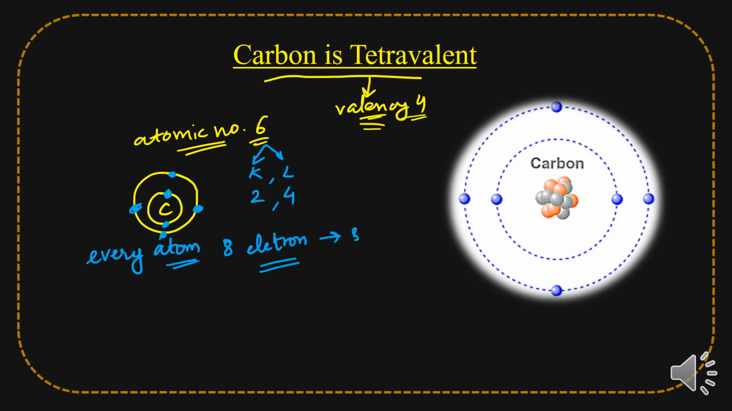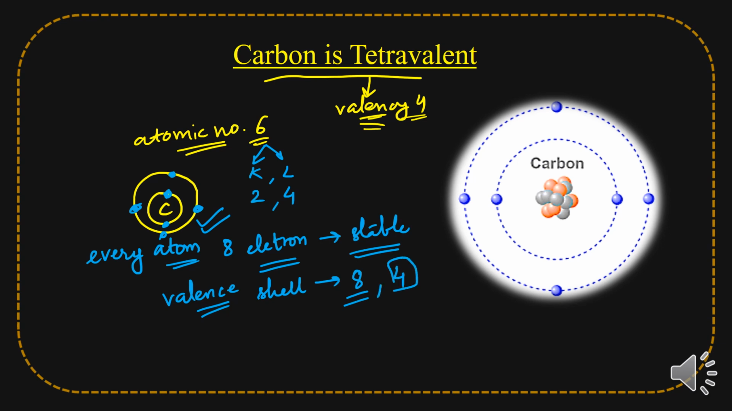Okay, so here we can see that carbon is having, in the last shell, the valence shell, what do we need in the last shell? 8 electrons. But here we can see that carbon is having 4 electrons. What does carbon have in the last shell? It is having 4 electrons. So we can see here that carbon wants 4 electrons more to get the 8 electronic configuration.